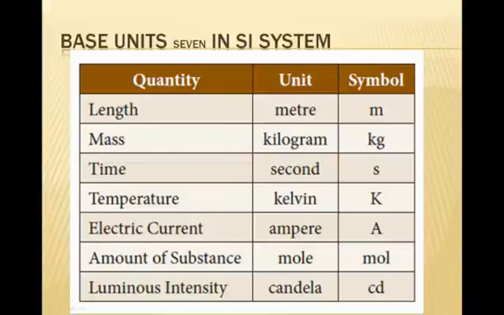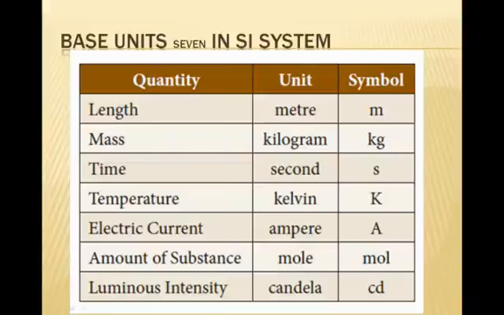First, base quantities. The base quantities are: length, mass, time, temperature, electric current, amount of substance, luminous intensity. Next, units. The length unit is meter, the symbol is small m. Mass unit is kilogram, symbol kg. Time unit is second, symbol is small s. Temperature unit is Kelvin, symbol is K. Electric current, the unit is ampere, symbol is capital A.